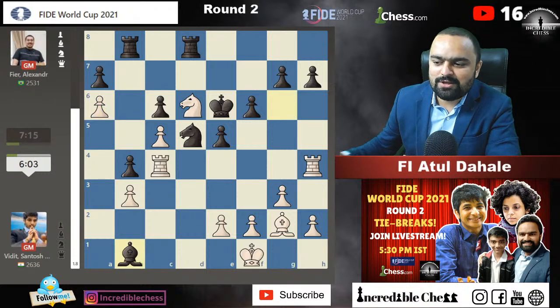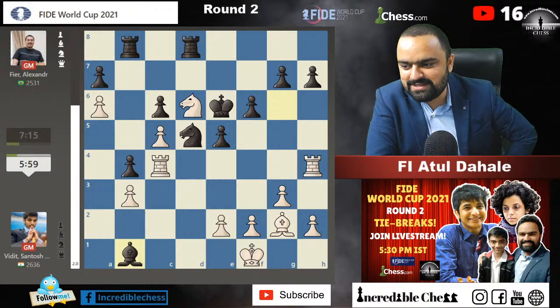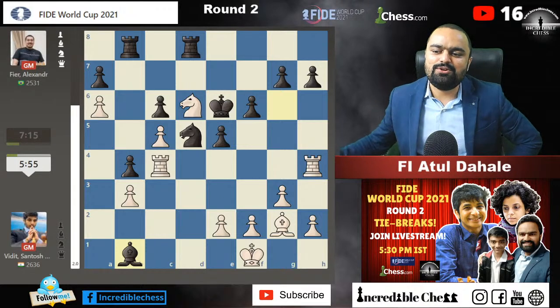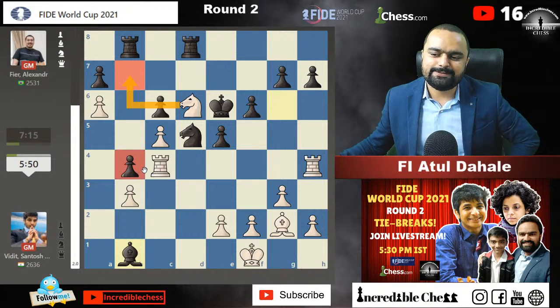Who said Vidit lost his advantage? Who is that guy? Rohit? I don't think so. He's definitely having the advantage. Knight b7 is going to come on the board, man. Knight b7 is going to come. The b4 pawn is a weakness. How on earth?